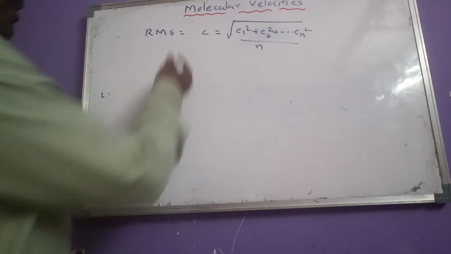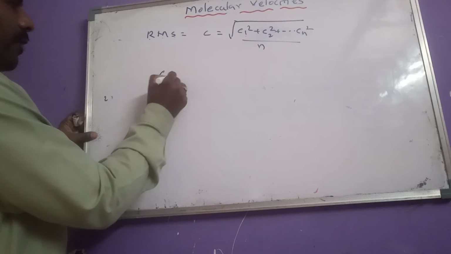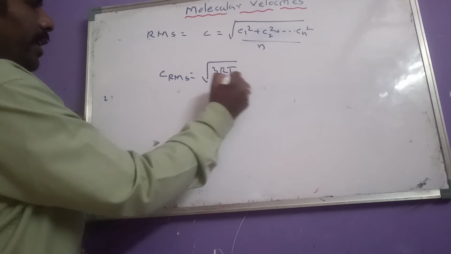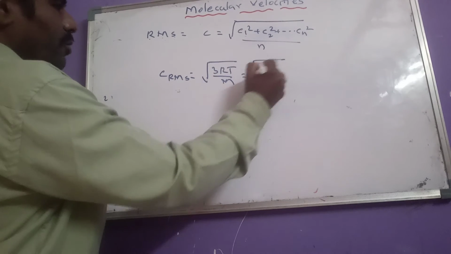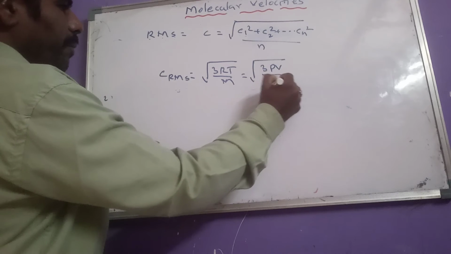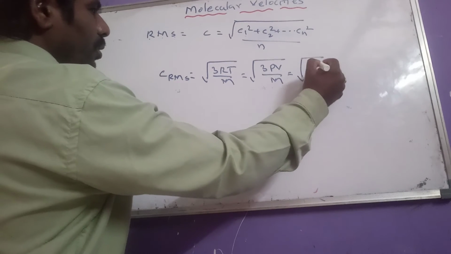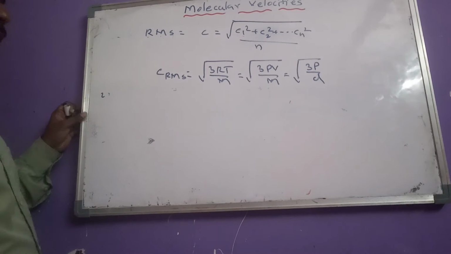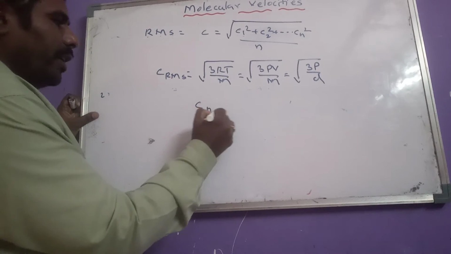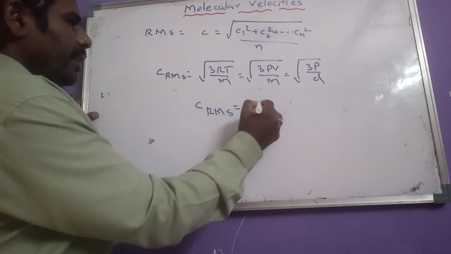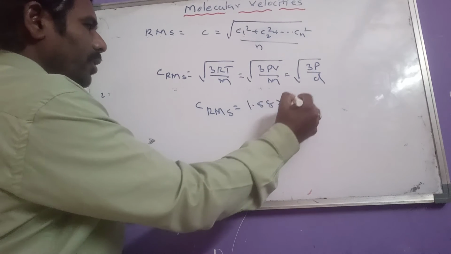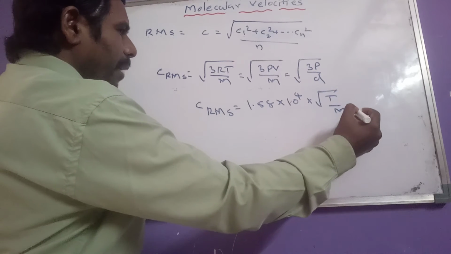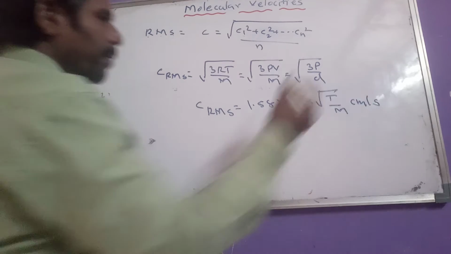And another formula to calculate RMS velocity is root over 3RT by M, or root over 3PV by M, or root over 3P by D. So these are the different formulas, and there is also a shortcut method to calculate RMS velocity: 1.58 into 10 power 4 into root over capital T by capital M centimeter per second.